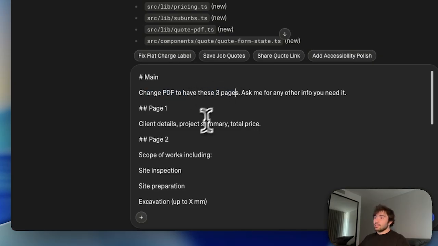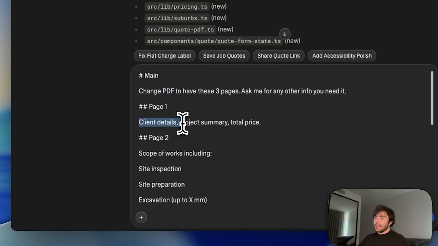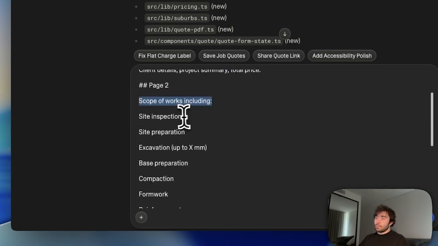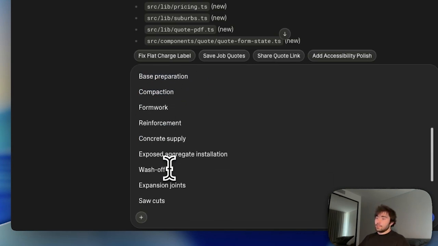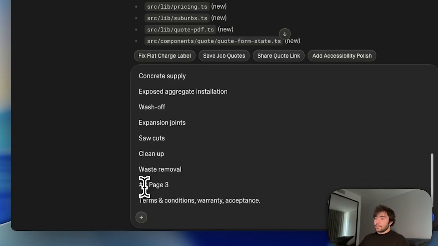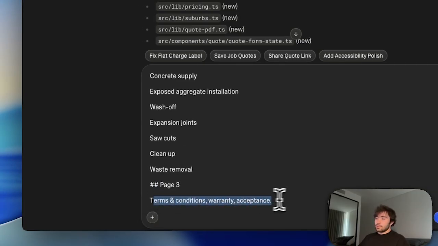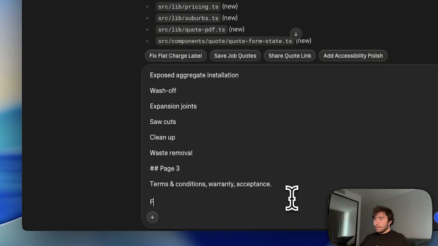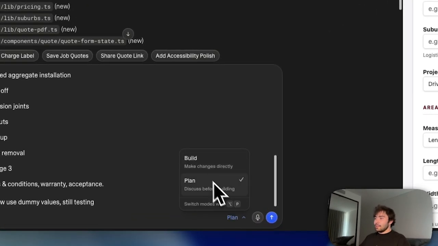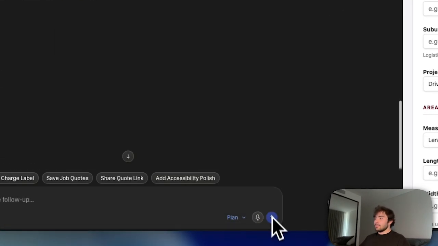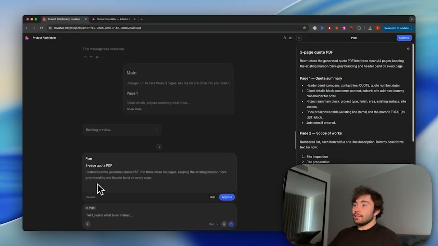I want 3 pages. Page 1, do some client details, project summary, total price. Page 2, scope of works, and just added in a bunch of things here. Page 3, let's do terms and conditions, and then I'll add: for now use dummy values, still testing. And yeah, we got our plan here, and let's give it a crack. Test this out. So it's made the plan. Let's give it a cheeky look here.